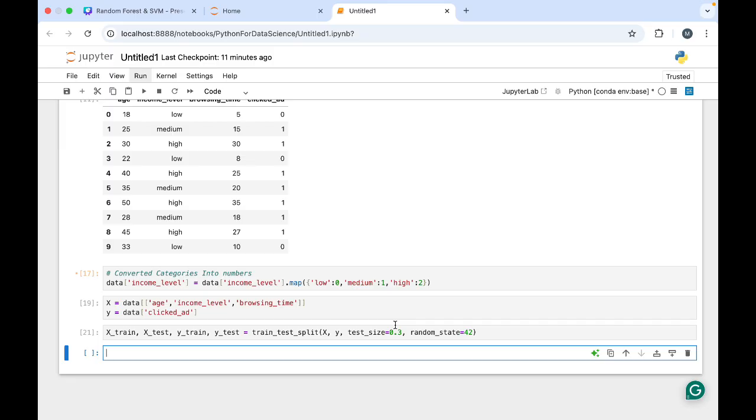Keep this in mind. The remaining 70% of data is going to train the model. Model training is going to be on the 70% of the data. So far all good.